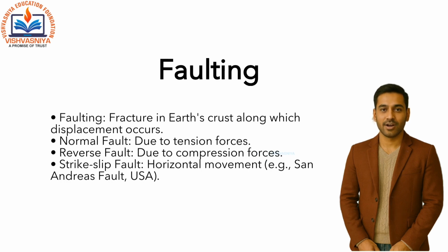On the other hand, when rocks crack and there is displacement, we call it faulting. Normal fault occurs due to tension. Reverse fault occurs due to compression. Strike-slip fault is horizontal movement, like the famous San Andreas Fault in the USA.